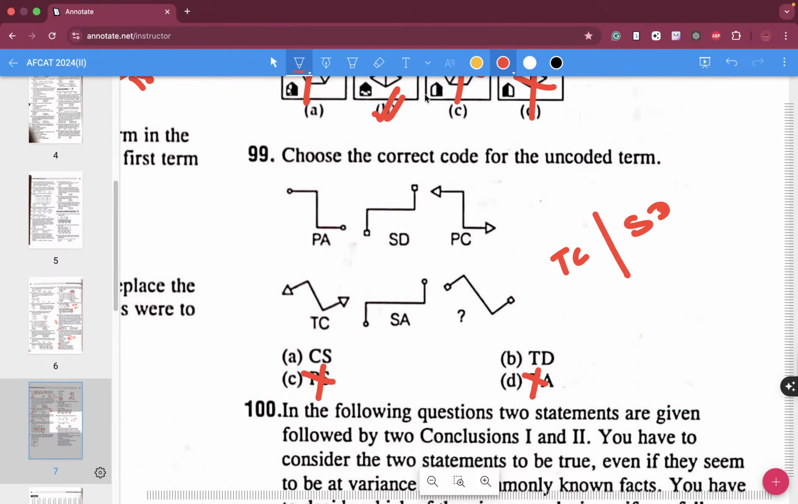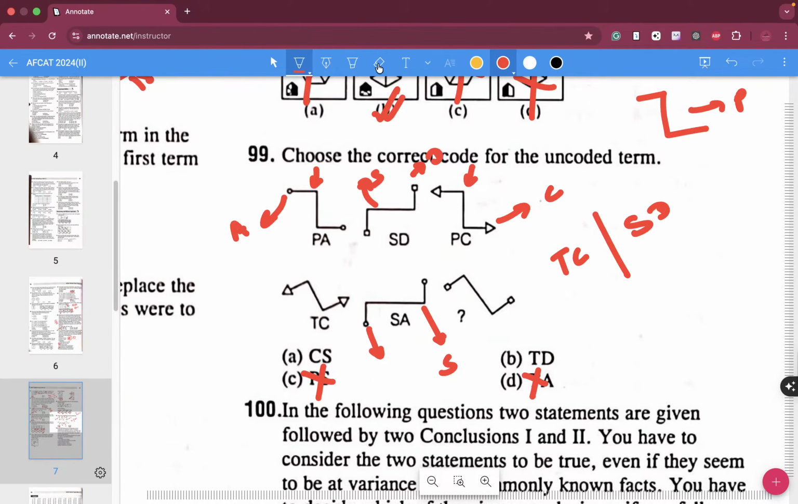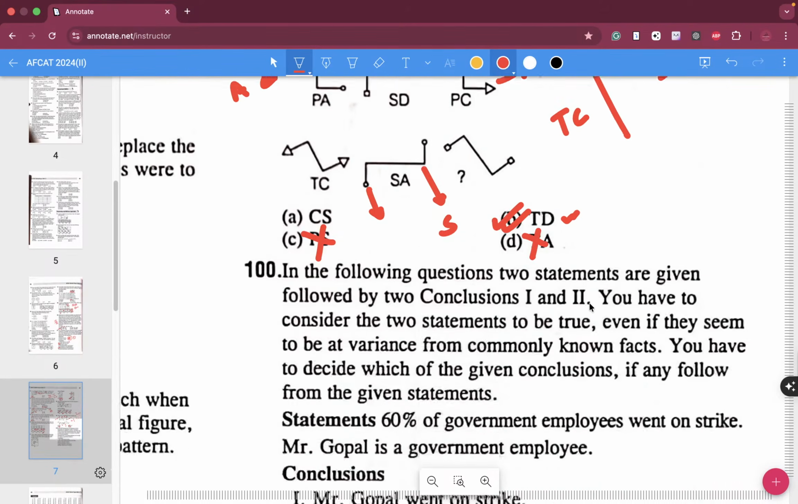Now if we choose between A and B over here, between this figure and this figure, P is common, which means this means P, which means triangle means C, and this particular stuff means A. So this is A, which means this is your S, which means this is your D. So we cannot have S, we need to have D for sure. If we need to have D for sure, which means B is the correct answer.